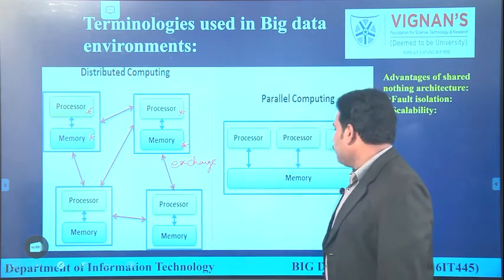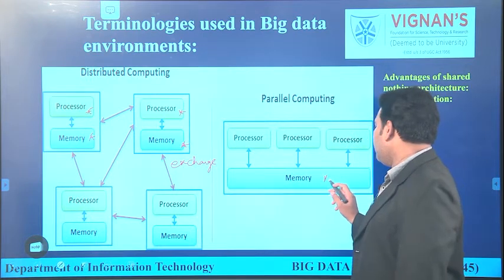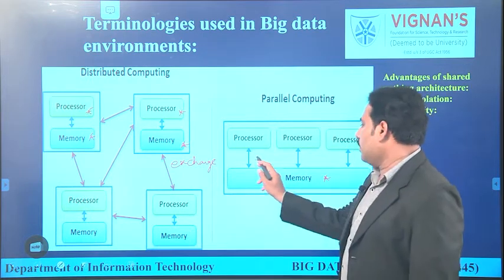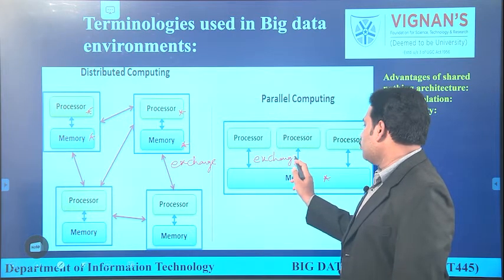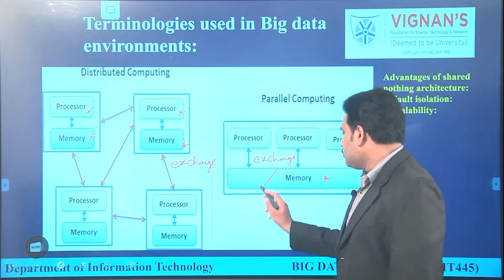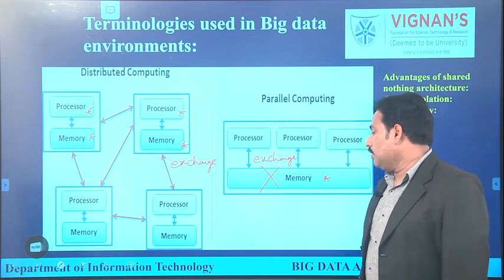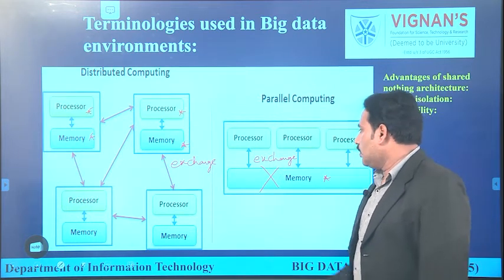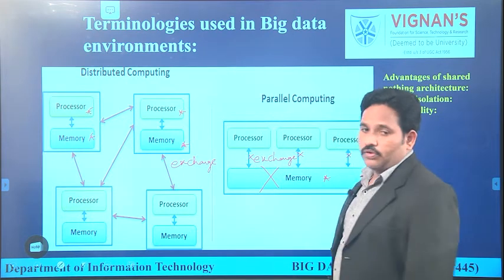Whereas in parallel computing, all processors are sharing one common memory. In this also, the processors are exchanging the information, but when it comes to parallel processing, there is a drawback here. If this memory fails, if the memory is unable to be accessed, all processors will lose the communication or connection with the processors.